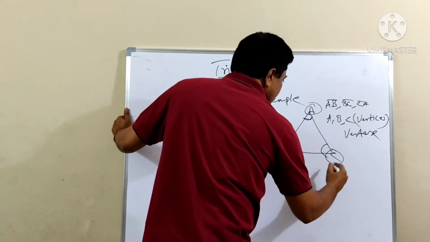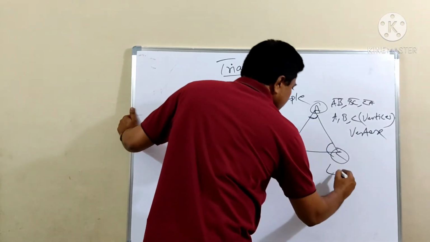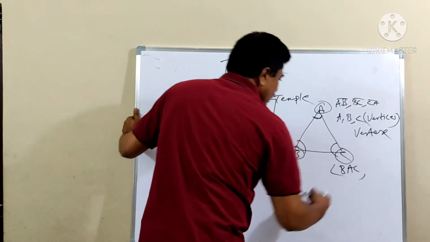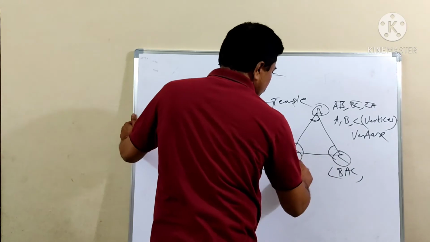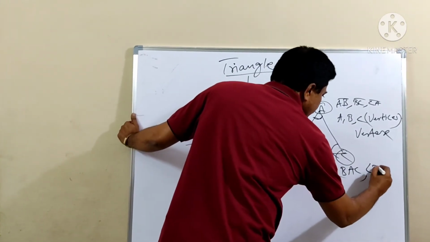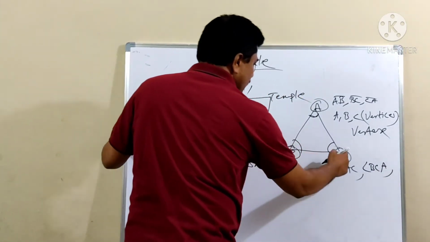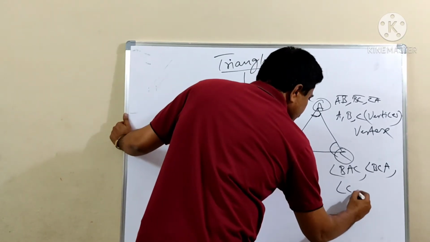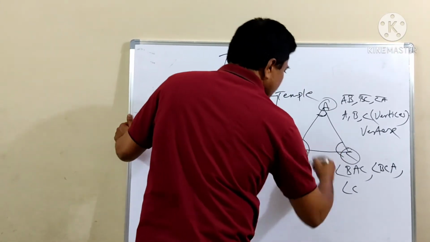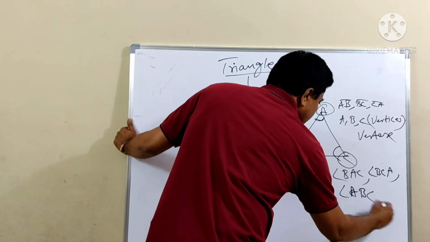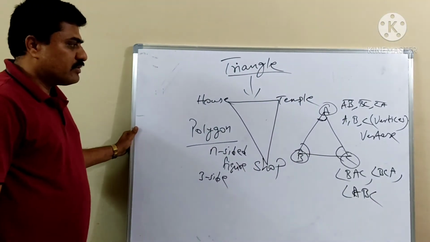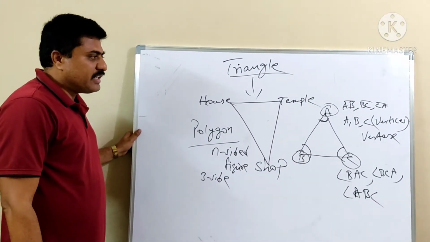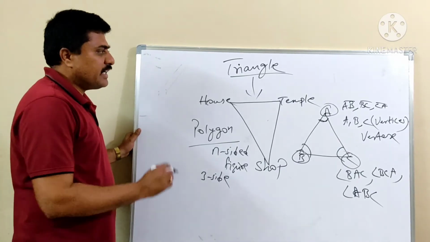These three angles can be written as angle BAC, angle BCA, angle CAB, angle ABC. Whatever vertex is in the middle indicates the angle.